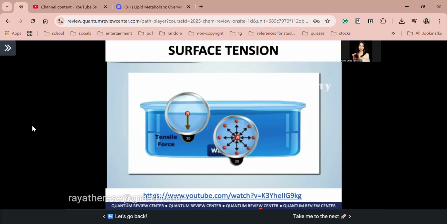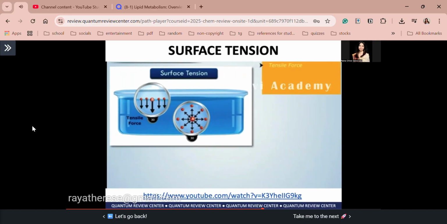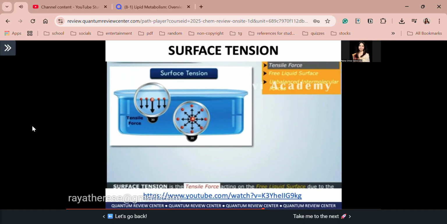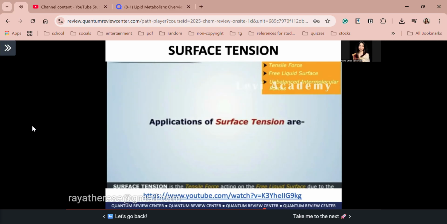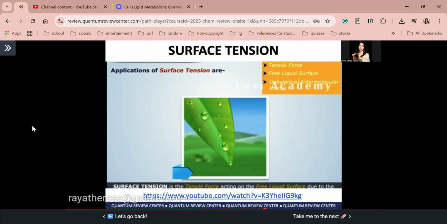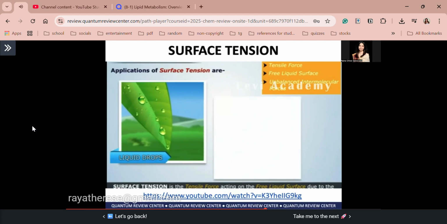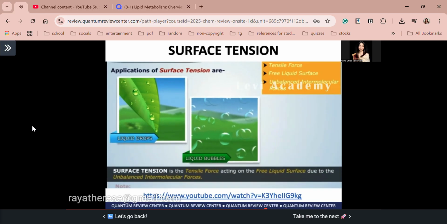Similarly, this tensile force will act on all the water molecules present on the surface of the water in the downward direction, due to the net unbalanced intermolecular force between the water particles. This tensile force is known as surface tension. Thus, surface tension is the tensile force acting on a free liquid surface due to the unbalanced intermolecular forces. Some of the applications of surface tension are liquid drops, liquid bubbles. Note that, due to surface tension, liquid drops and liquid bubbles are spherical in shape.